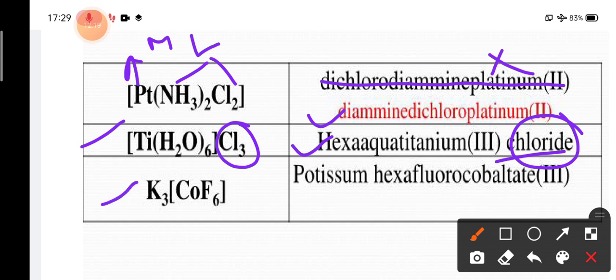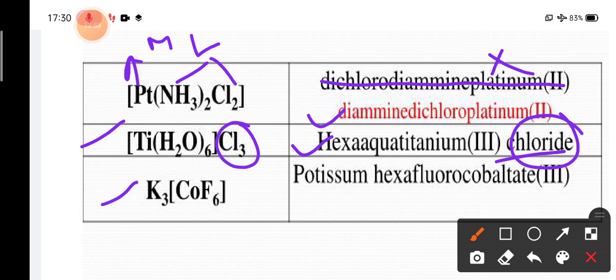Similarly in the next example, where K3[CoF6]. Okay, so here K3, there is potassium. Okay, so the potassium is positive. So we have to write the potassium first, then we should start with the coordination sphere. So starting with the coordination sphere, we have to see the ligand. So which ligand is there? Fluorine. So the name of the fluorine will be fluoro, because it is in the coordination sphere. So how many fluorines are there? 6. So hexafluorocobalt.